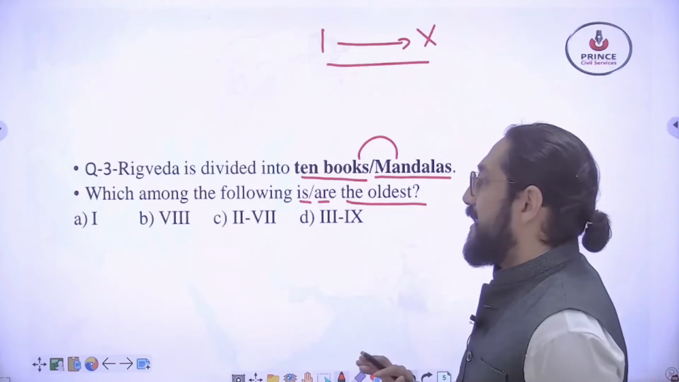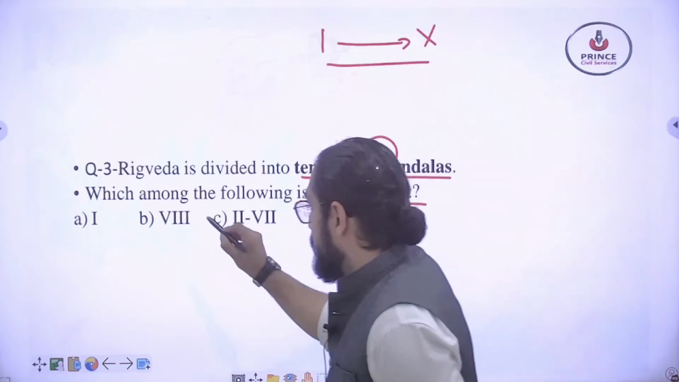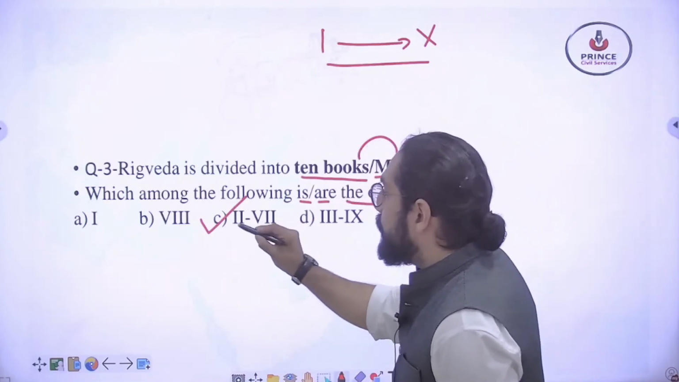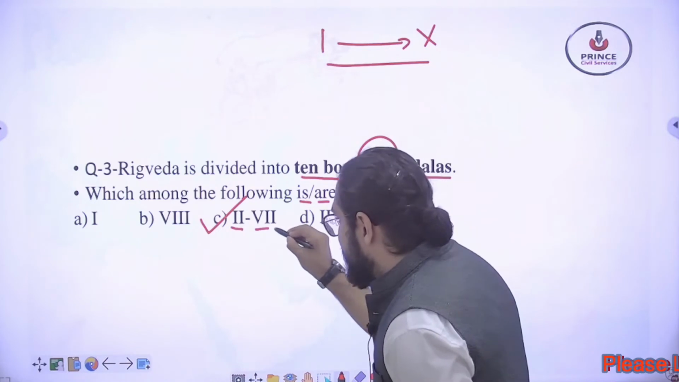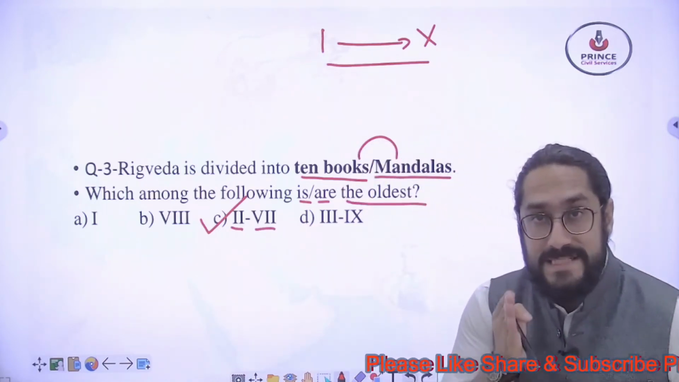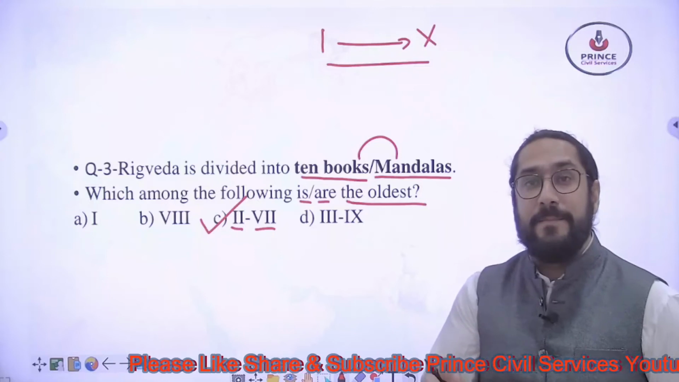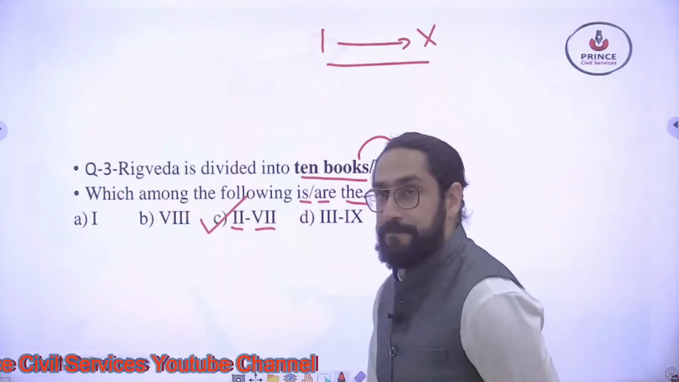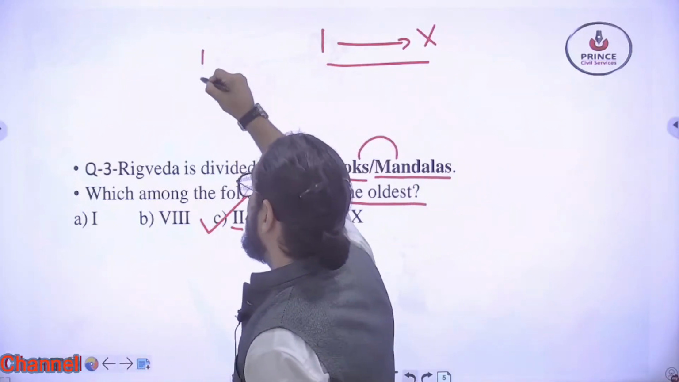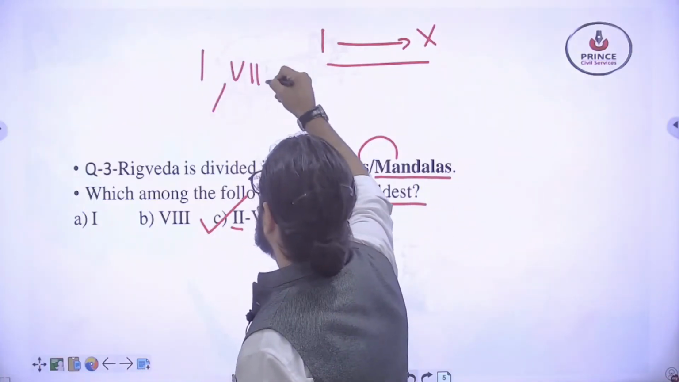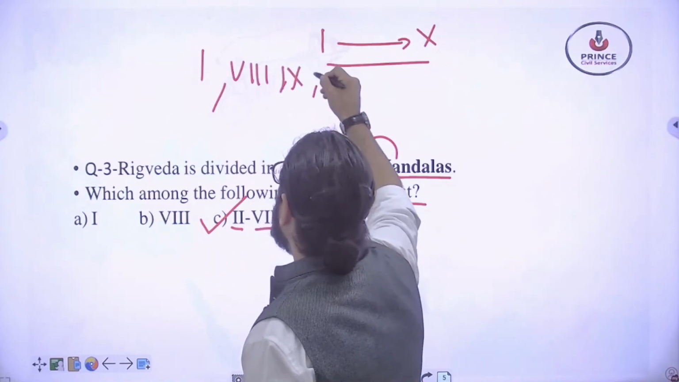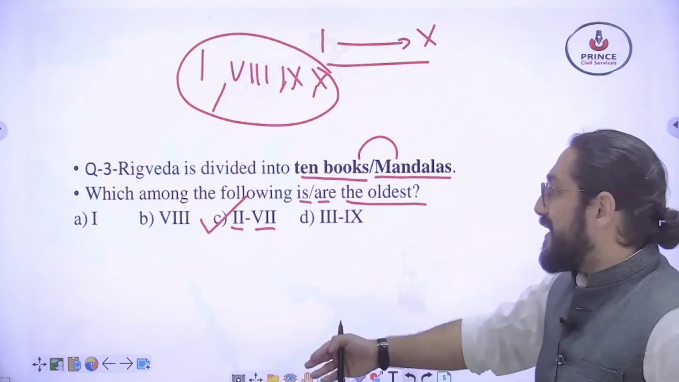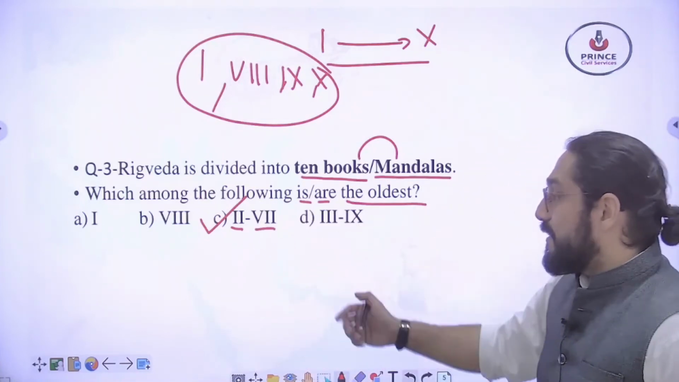So the right answer to this question is option C, that is, the mandals number 2nd to 7th are the oldest ones. They were compiled at the earliest. So these are the oldest. What is remaining is 1st, 8th, 9th and 10th. They are the later editions. So the oldest is 2nd to 7th.